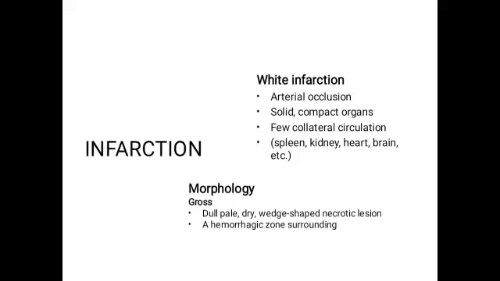Infarction can be white. It occurs when there is arterial occlusion in solid or compact organs with few collateral circulation, like the spleen, kidney, heart, or the brain. Morphology, grossly: a dull, pale, dry, wedge-shaped necrotic lesion with a surrounding hemorrhagic zone. The area of the infarct will be white and pale, but the surrounding zone can be hemorrhagic.